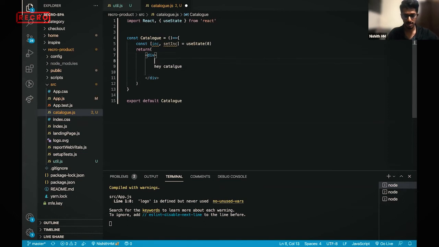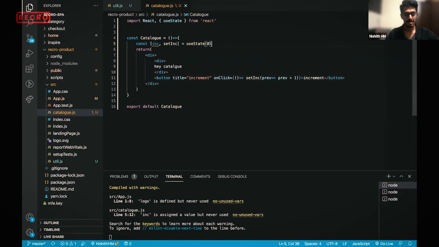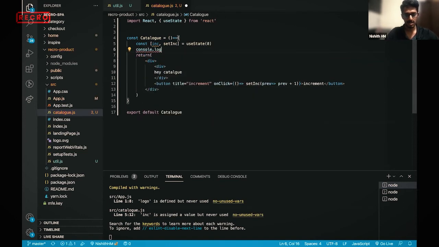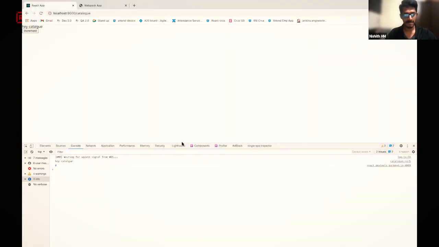So I'm just creating a fragment. Okay, just having these things, and let me just set the code one. Okay, this code is working fine.